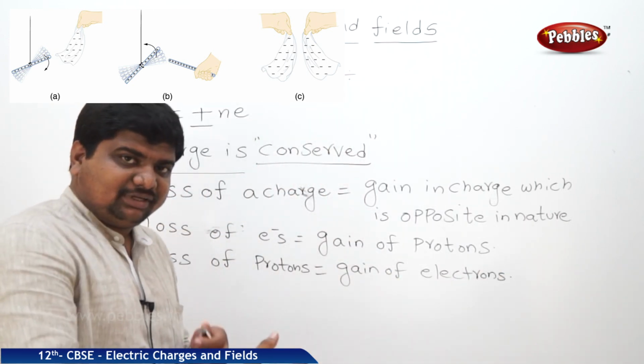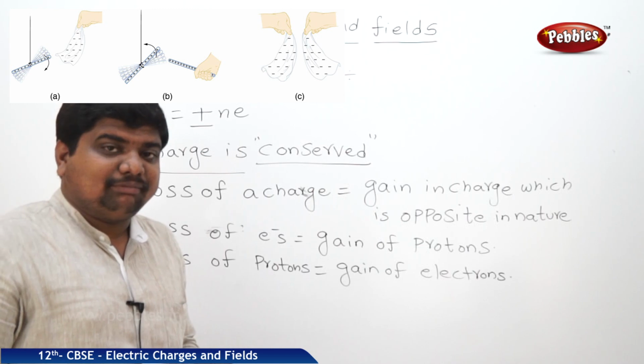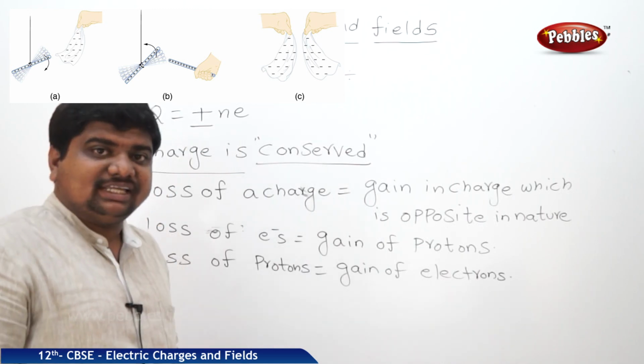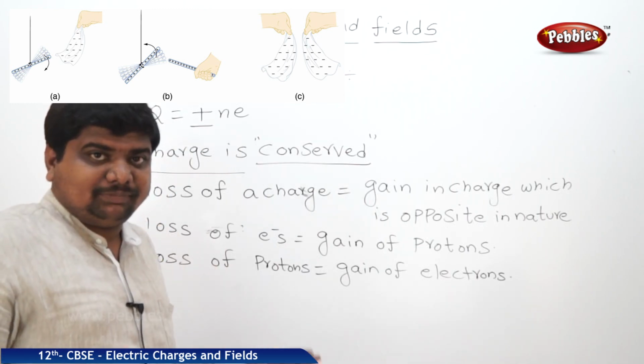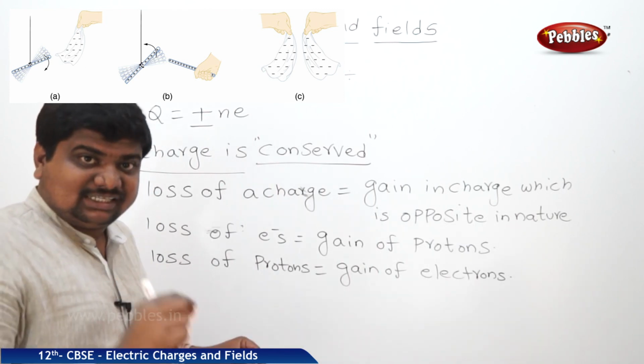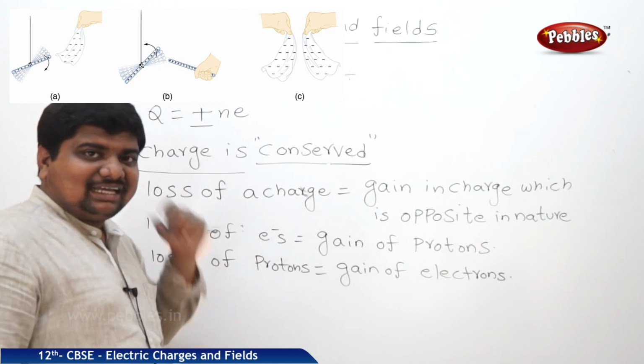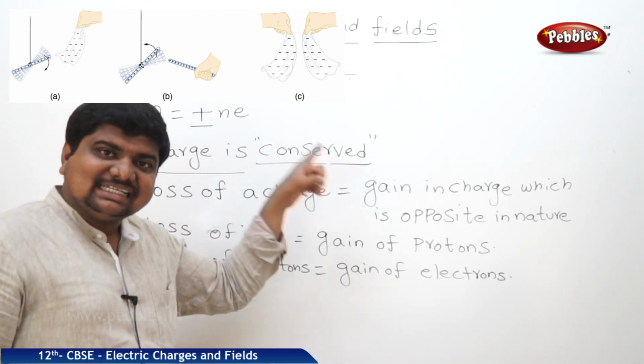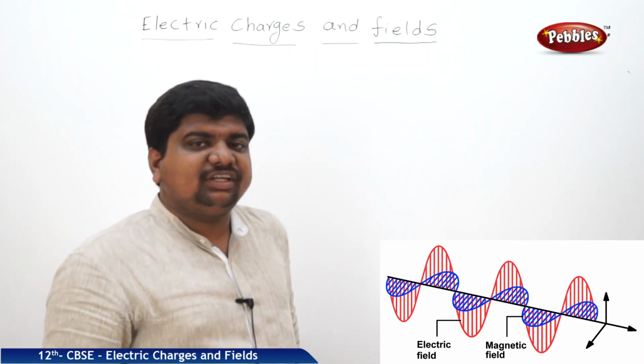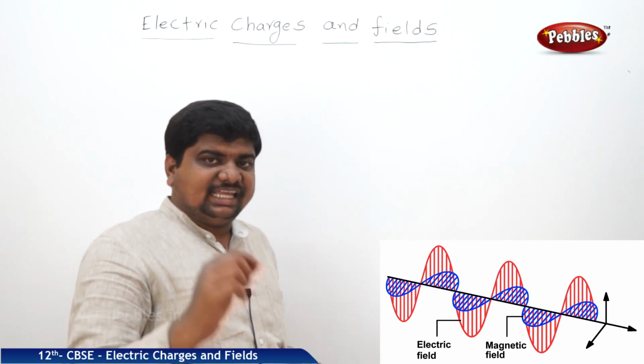So totally, whenever a process is completed, the number of charge carriers in both the bodies will be the same. There will be no loss or no gain. It is collectively called the conserved nature of the charge. So charge is conserved. The sixth property of the charge is invariant.